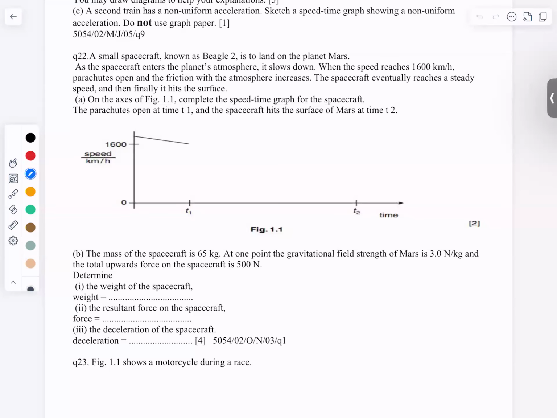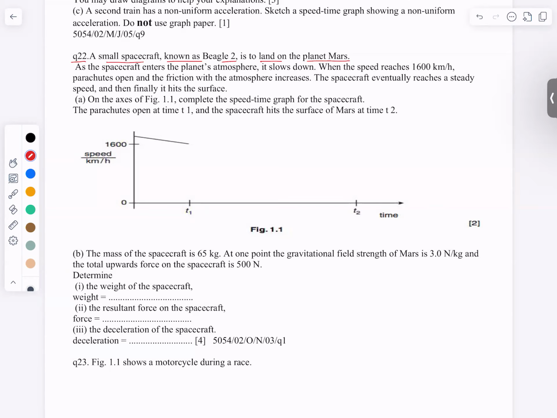हाँ जी, अब हम आ गए जी क्वेश्चन नंबर 22 पे। ठीक है, क्वेश्चन नंबर 22। We are starting question 22. A small spacecraft known as Beagle 2 is to land on planet Mars. To solve this question, is any information about Beagle 2 needed?